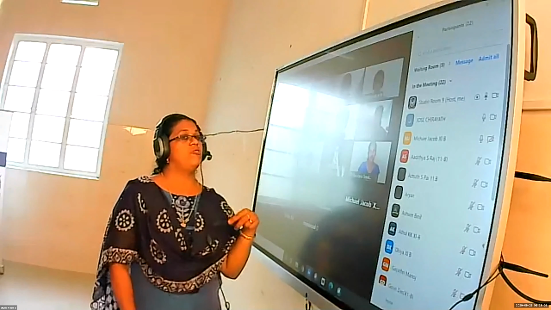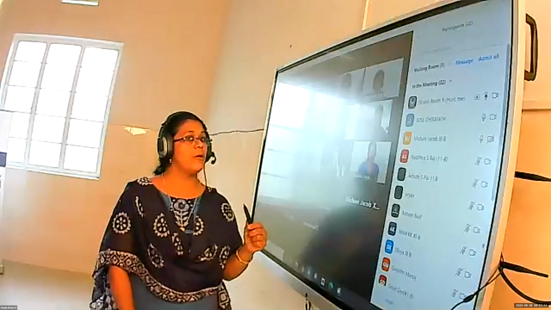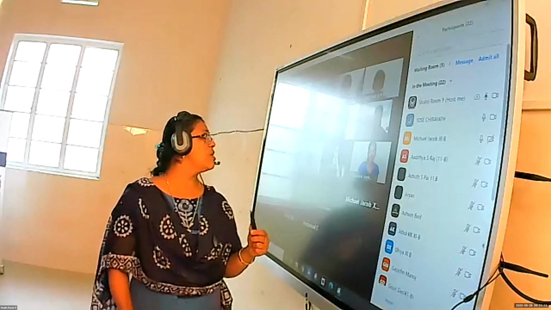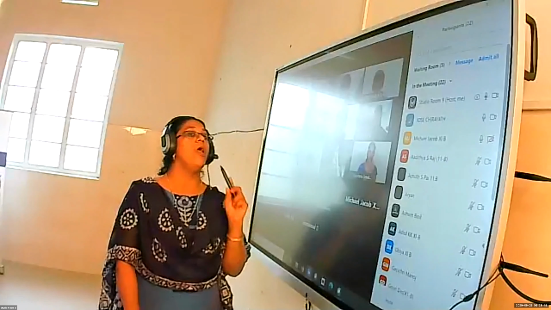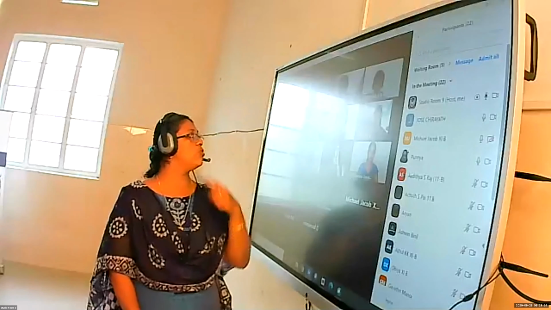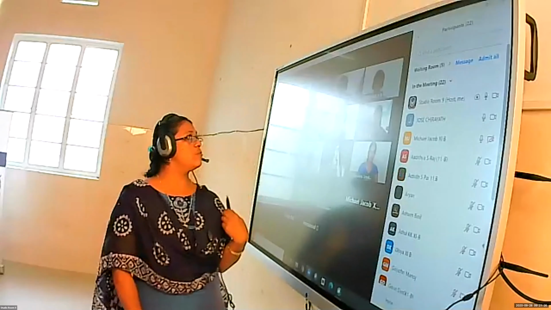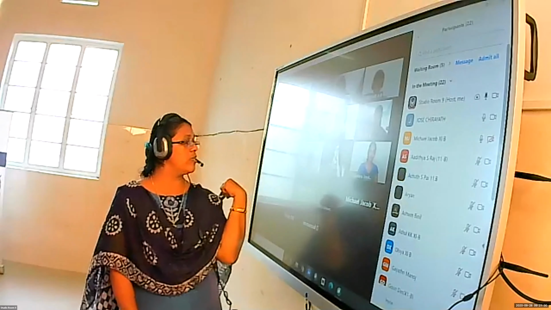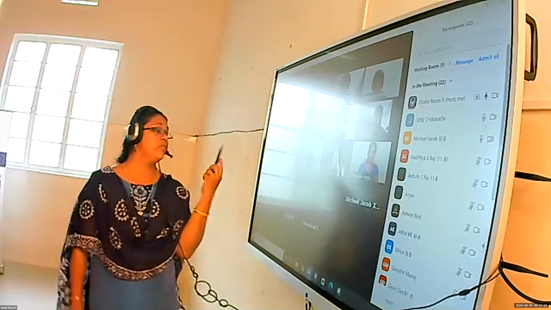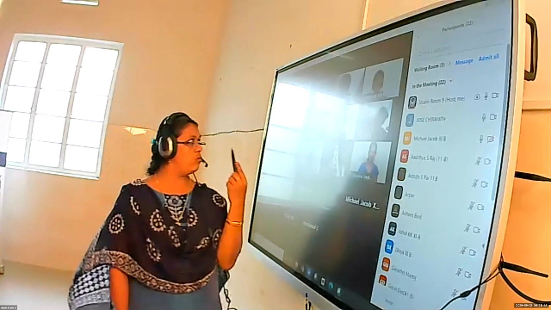Similarly, when an object is moving on a straight line, suppose it reduces the speed, then it will have negative acceleration. When we increase the speed, it will have positive acceleration. Increasing the speed means velocity increasing. Decreasing the speed, so speed with the direction. Speed with the direction is known as velocity. Don't forget. Speed with the direction is known as velocity.